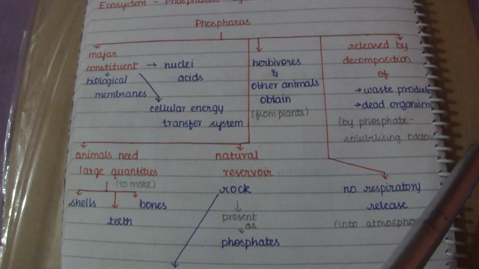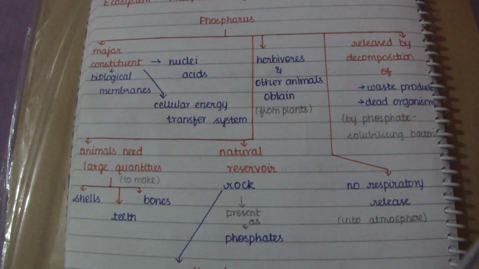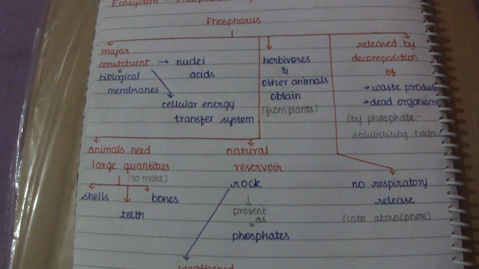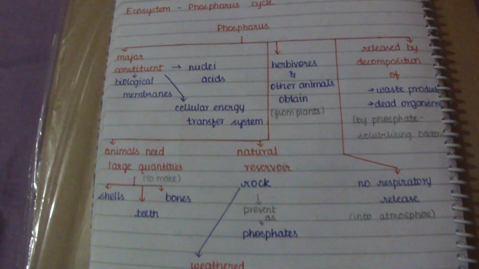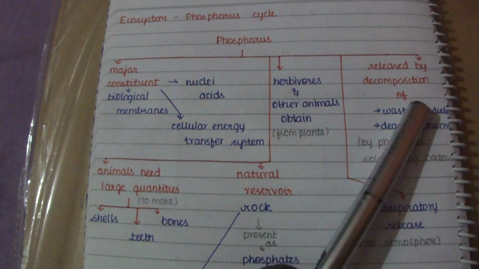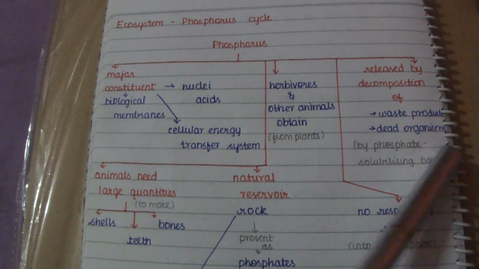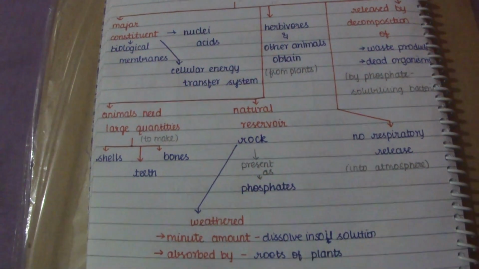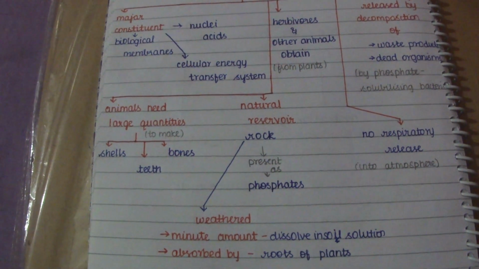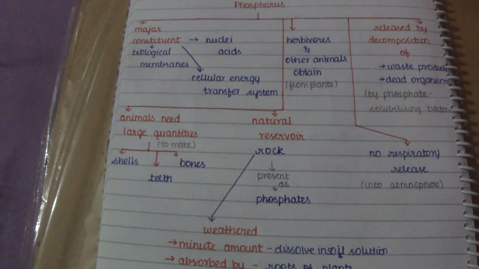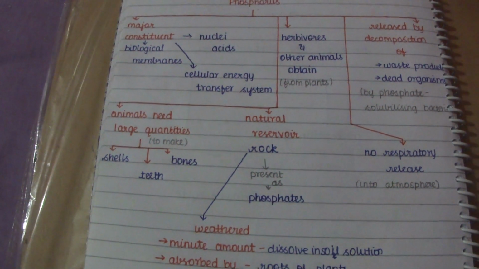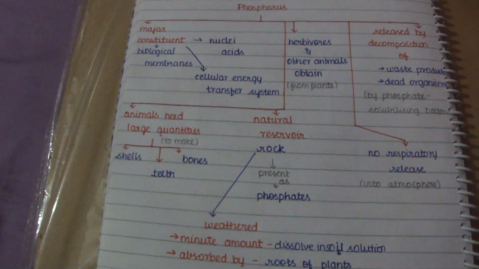Waste products and dead organisms are decomposed by phosphate solubilizing bacteria, releasing phosphorus, and there is no respiratory release of phosphorus into the atmosphere.